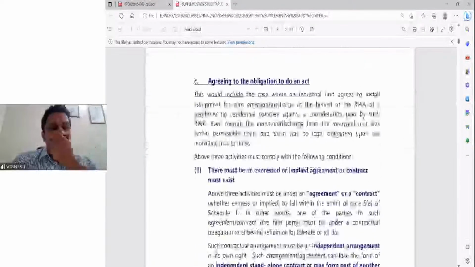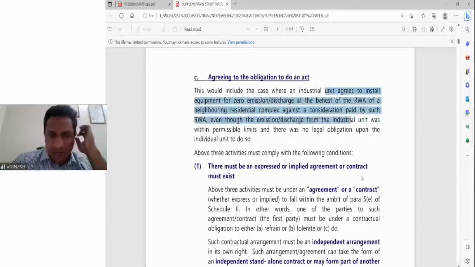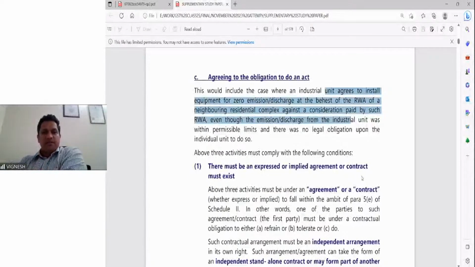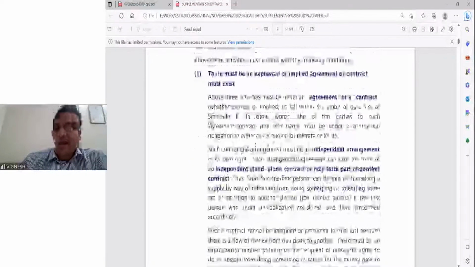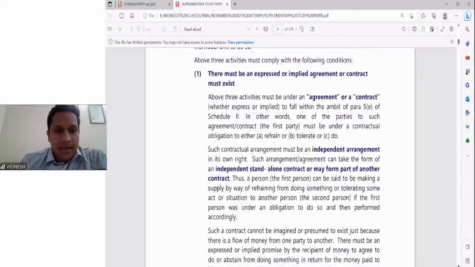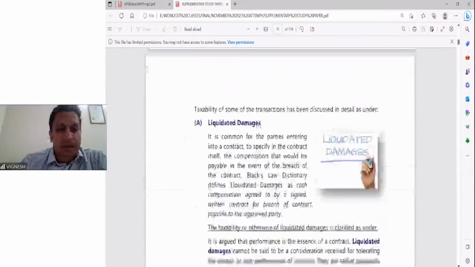And the third one, agreeing to the obligation to do an act, where an industrial unit agrees to install zero emission equipment at the behest of the Resident Welfare Association, when the amount is given by the Resident Welfare Association. Though there is no legal obligation to do so, they do it for this. So what are the conditions to be complied with for these three activities? There must be an express or implied agreement or contract. For these three, there has to be a proper agreement. Second, consideration must flow in return. Whatever be the agreement or contract, there has to be an agreement for refraining, tolerating, and doing.